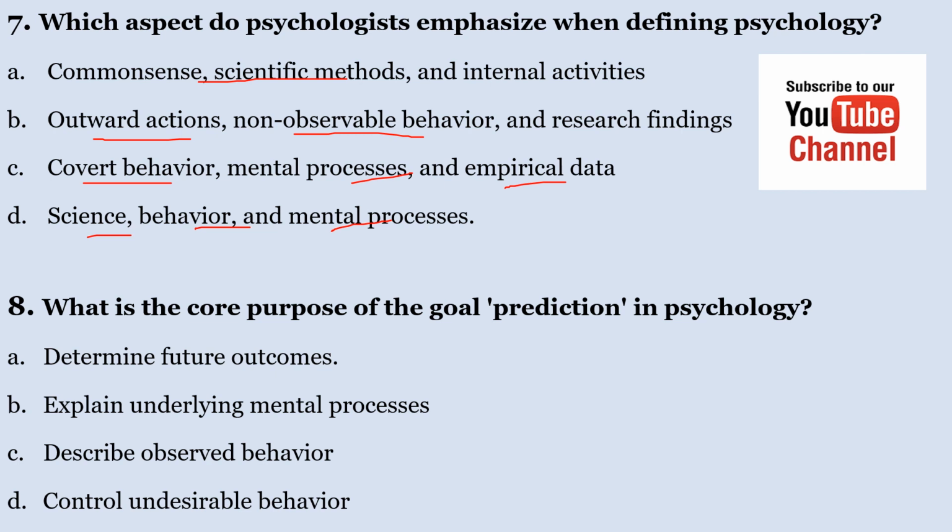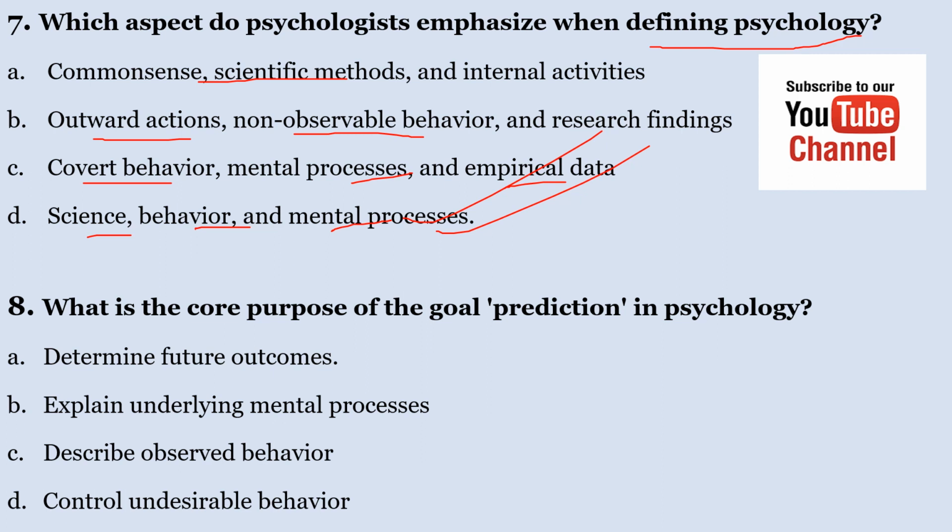What aspects do psychologists emphasize when defining psychology? The correct answer here is D. Science, behavior and mental processes. You realize that we always say psychology is the scientific study of behavior and mental processes.